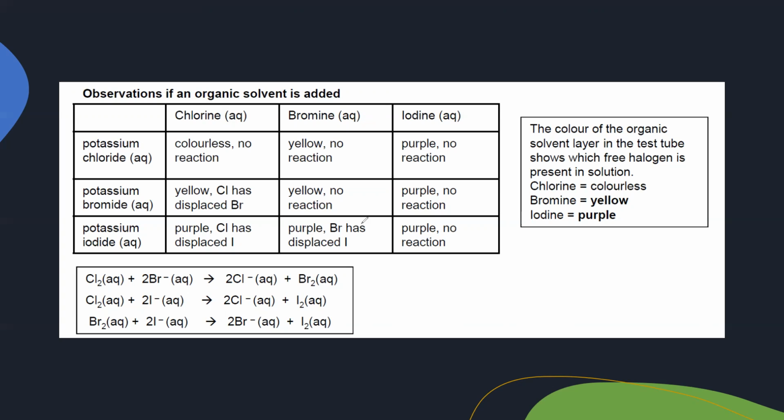we have. For example, if chlorine is added to bromide, it will form a chloride and a bromine molecule. If the bromine molecule is in aqueous substance, then it will be yellow, same as in organic. But if iodine is formed, then in aqueous substances we have brown, but in organic solvent it will be purple, or pink is also acceptable.